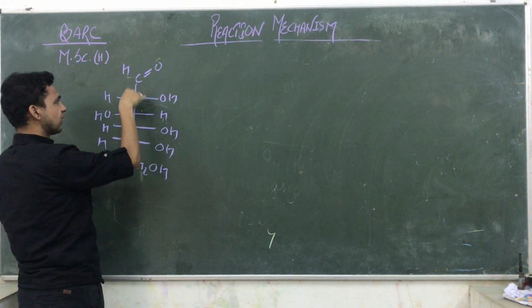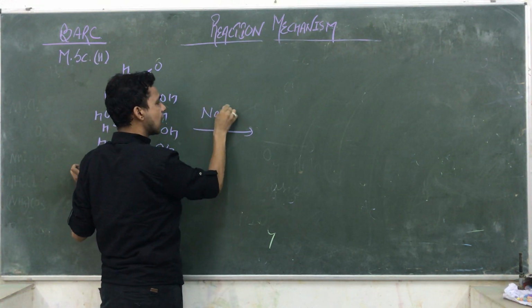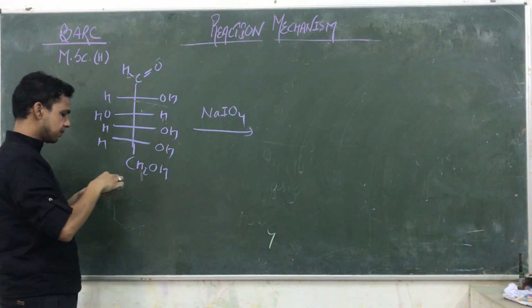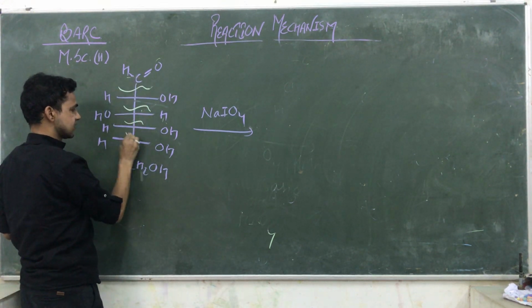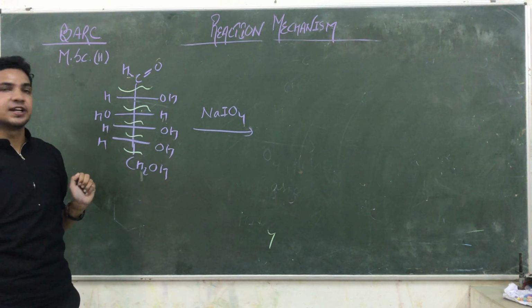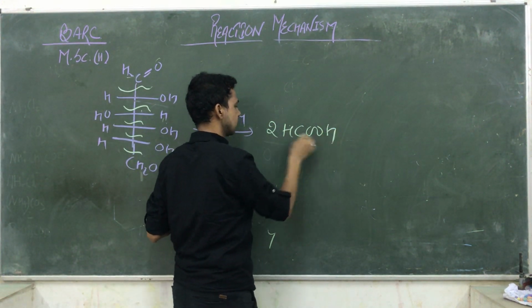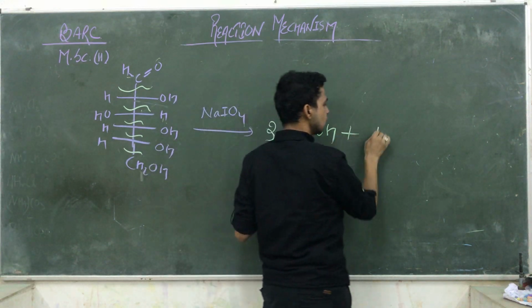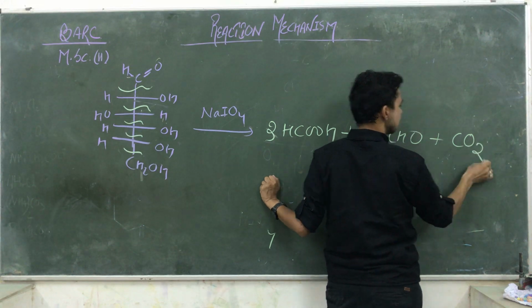So 1, 2, 3, 4, 5, 6, that is glucose. If you are adding NaIO4, first the bond breaks from here, then from here. All the bonds are easily decomposed and they give you HCOOH, thrice, and HCHO, twice, and they give you a CO2.